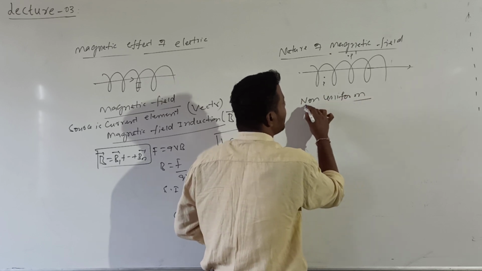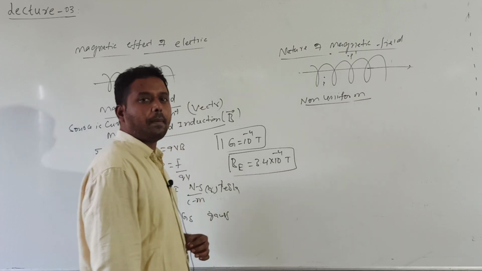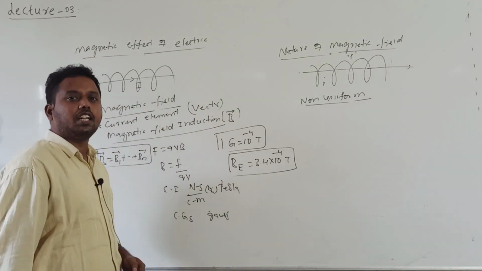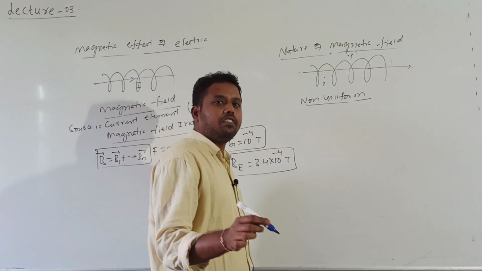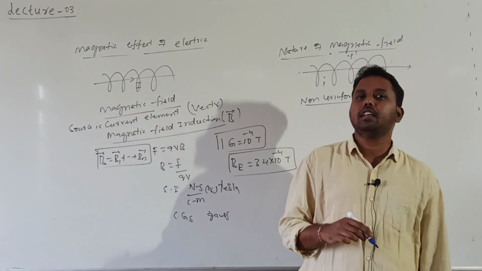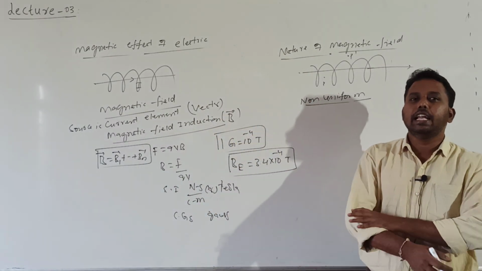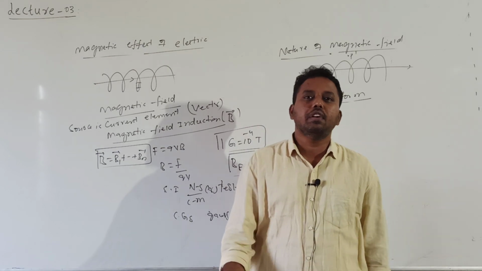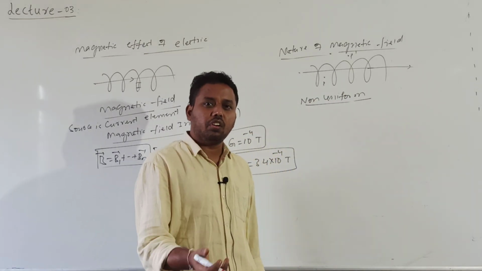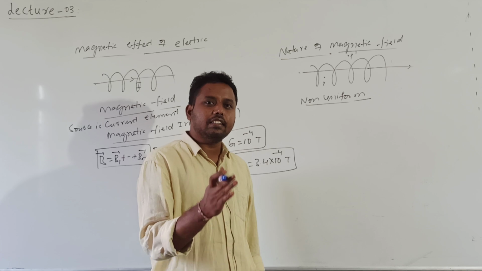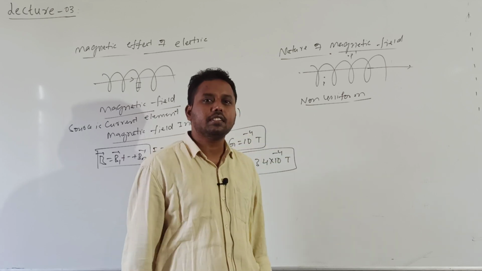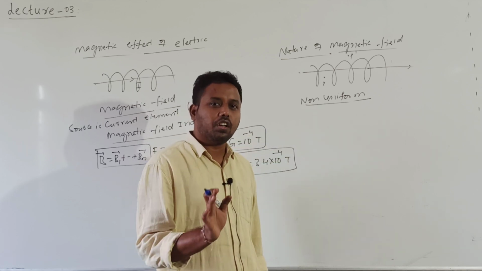in nature. What is the meaning of uniform? The electric field is said to be uniform if the electric field intensity at each and every point is the same. When the electric field intensity at each and every point is not the same, then you can call it non-uniform.